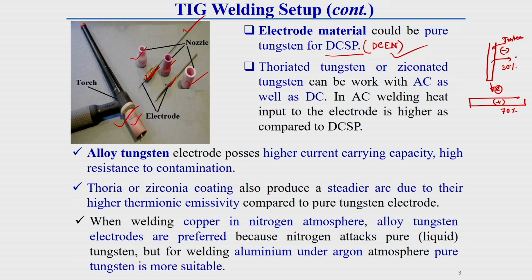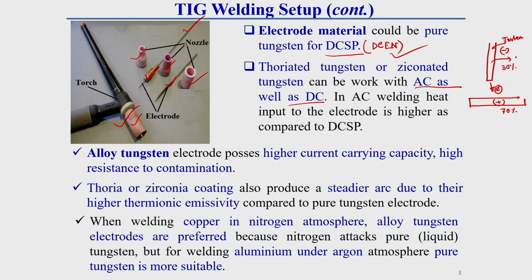But alloyed or coated electrodes, like thoriated tungsten or zirconated tungsten, are used with AC as well as DC current. This thoriated or zirconated alloy tungsten can be used with both AC and DC. Why?